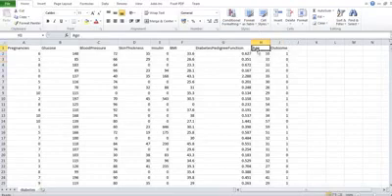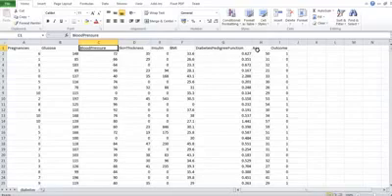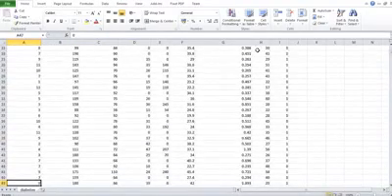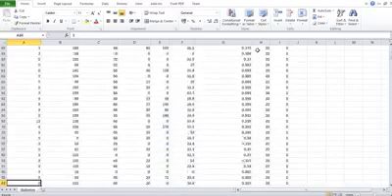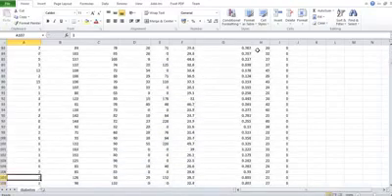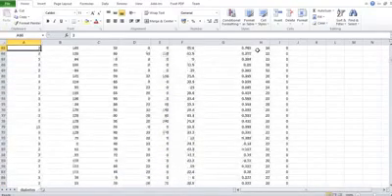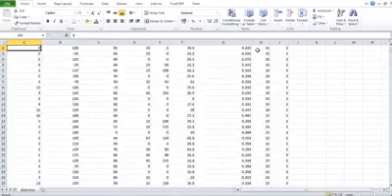The data set has the age of every person, diabetes pedigree function, body mass index, insulin values, skin thickness, blood pressure, glucose, pregnancies, and everything. And this data is for different people.